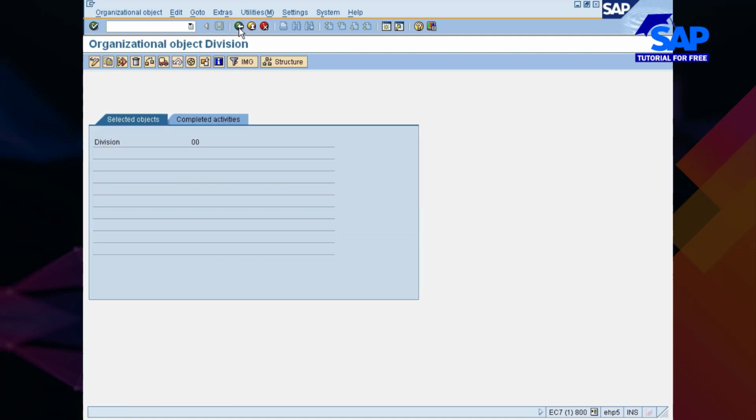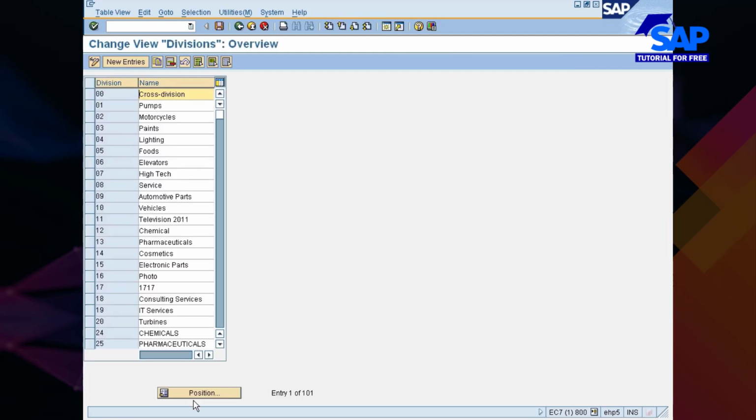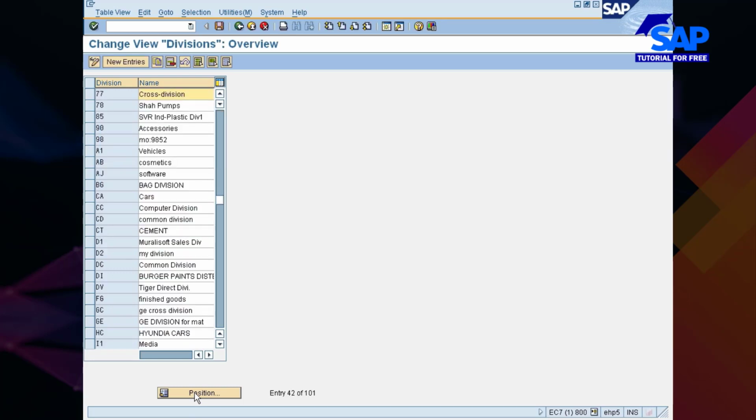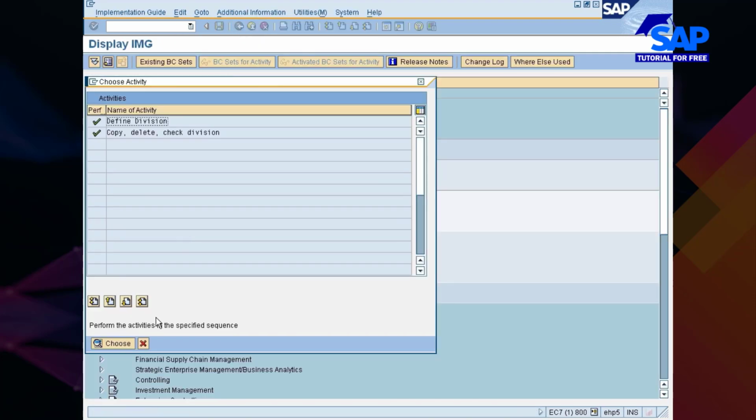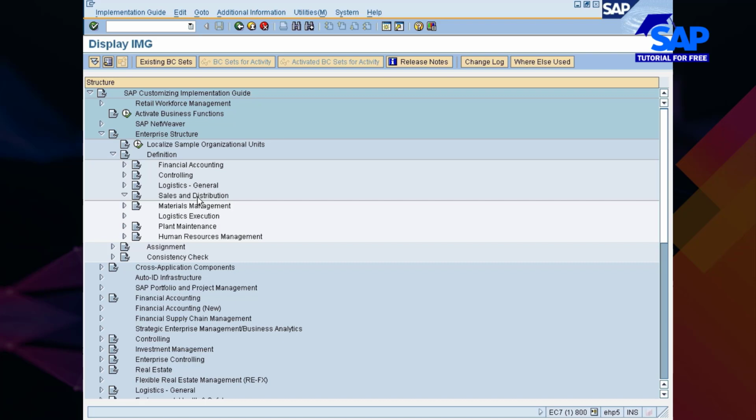Right. So once you come back here, then you go with define division. Look for your 77. So here you change it as division for Nissan sales. Okay, no problem, let's keep this one. You save it. Back once again. Close this. So with this you have completed the settings in the logistics general.